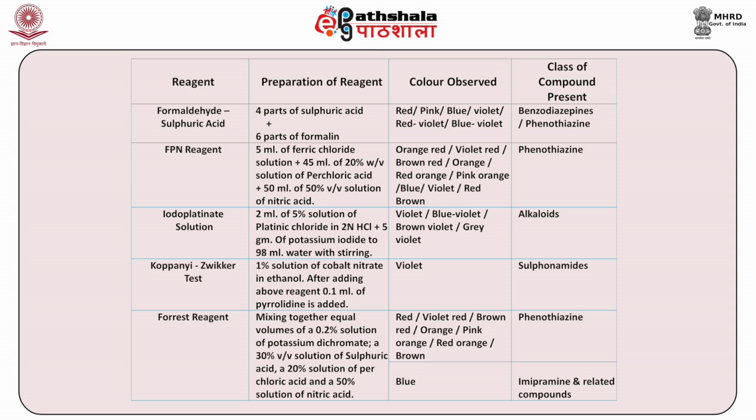Coming to yet another reagent, the Forrest reagent. Mix together equal volumes of a 0.2% solution of potassium dichromate, a 30% volume by volume solution of sulfuric acid, a 20% solution of perchloric acid and a 50% solution of nitric acid. Mixing all these, you get the Forrest reagent.